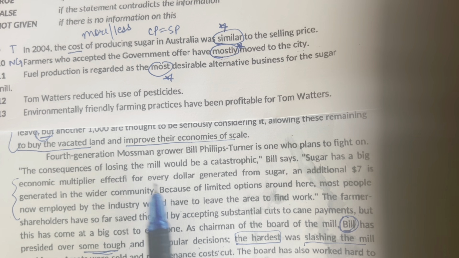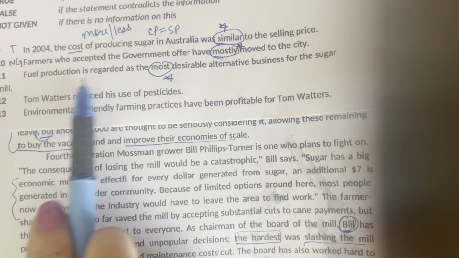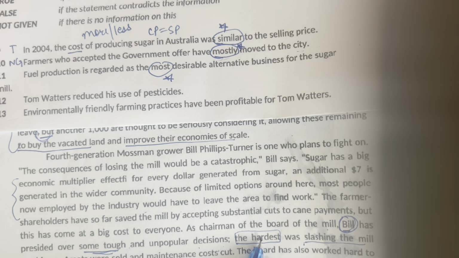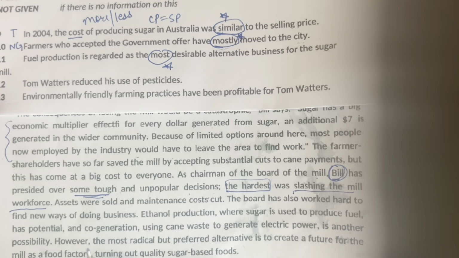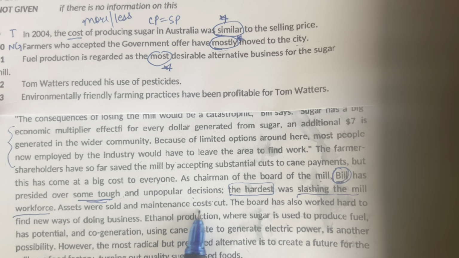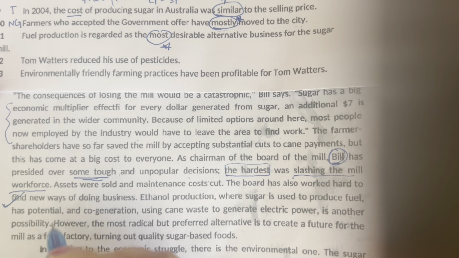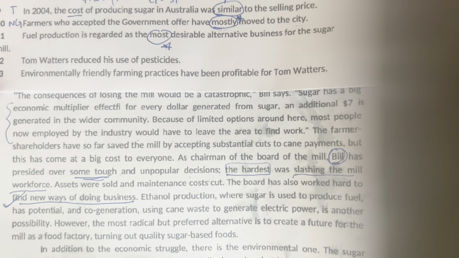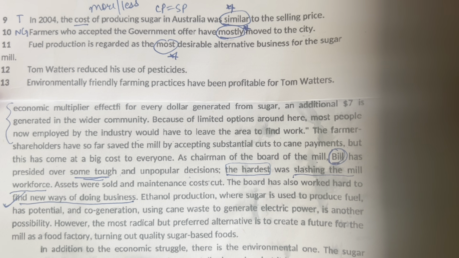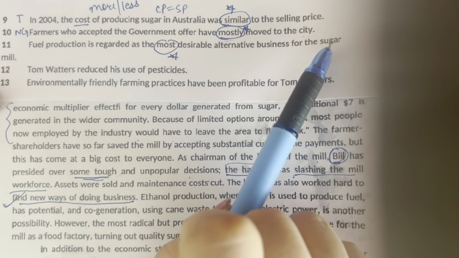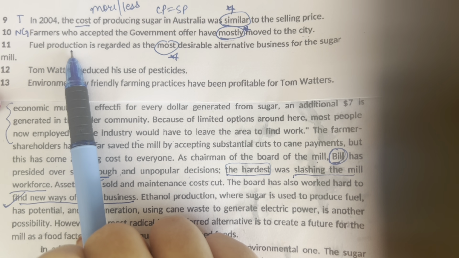Okay, so we'll just skim, and we'll have to find the alternative thing. So here he was talking about hardest. Let's find the location. Assets were sold and maintenance was cut. The board has also worked hard to find, yes, so here is the answer: find new ways of doing business, because the question is asking that now they will be shutting down the sugar mill. So in place of the sugar mill, which business will they open?